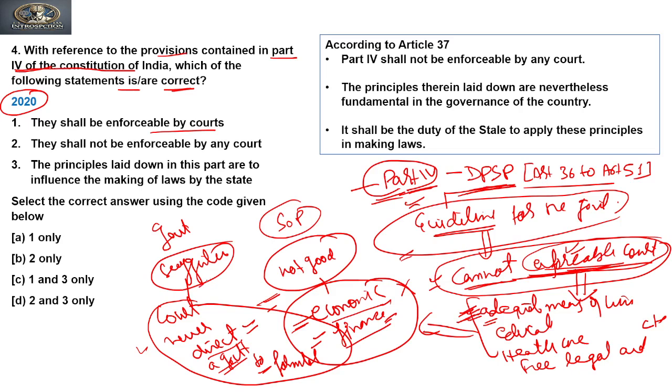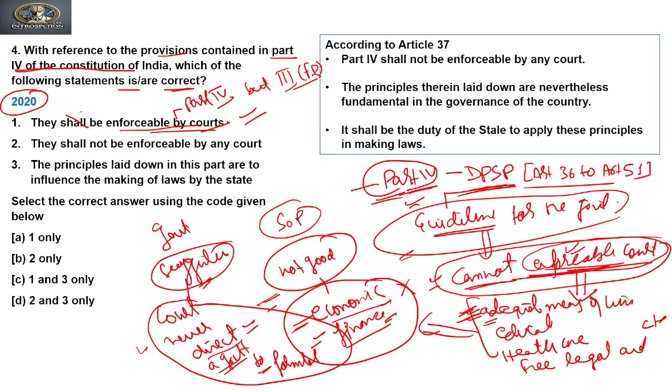It only requests or suggests that the government should come up with these laws to avoid certain circumstances or situations. Clear? So we can say they are not enforceable by court. So part 4 is not enforceable in court, but part 3 of the constitution, that talks about fundamental rights, is enforceable in a court of law.